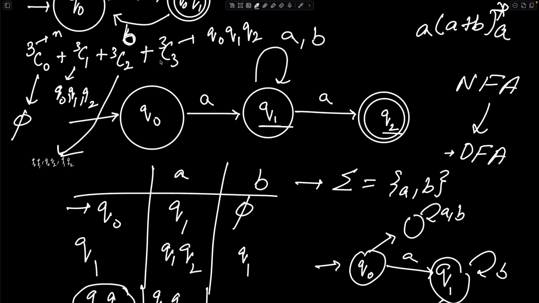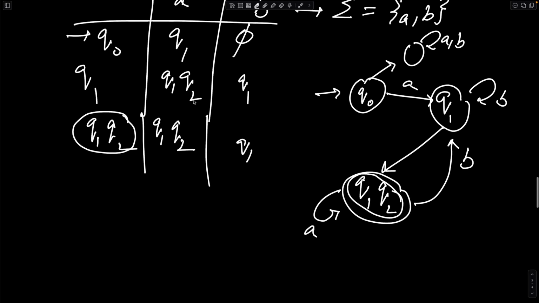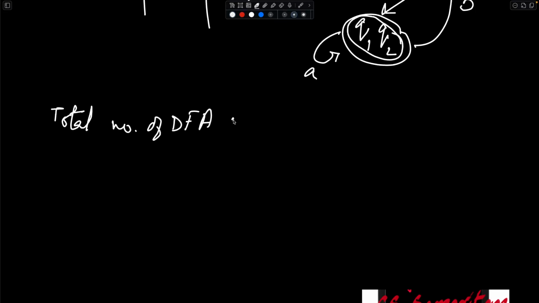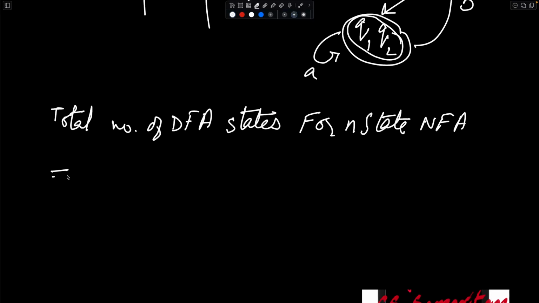So I'm going to write this in a more formal manner, replacing 3 with n and then following all this till n, 0, 1, 2, 3, till n. What do I get? I got to the fact that total number of DFA states for an n-state NFA is basically equal to NC0 + NC1 + NC2 + ... + NCN, right?